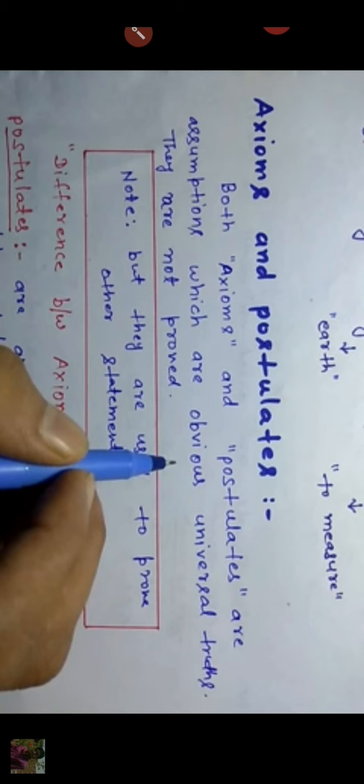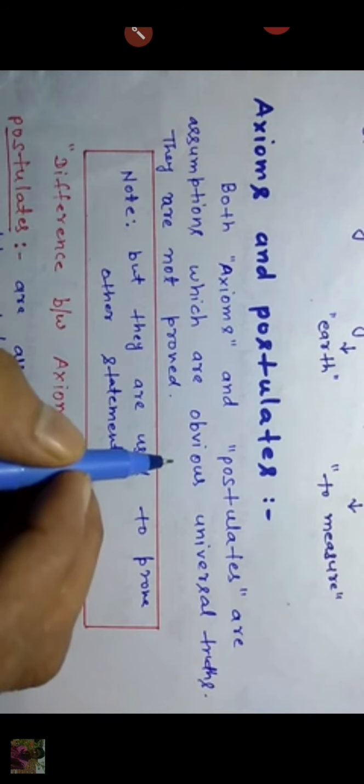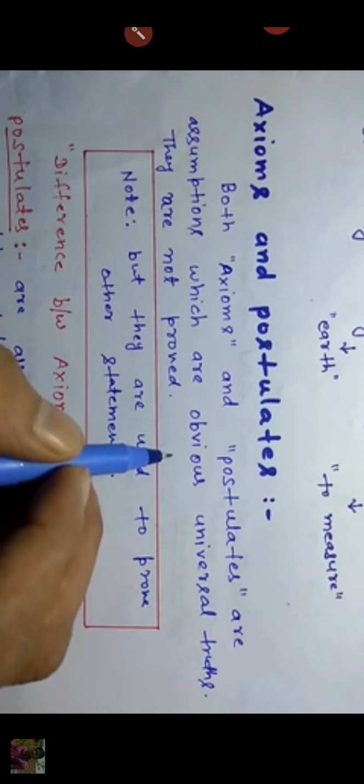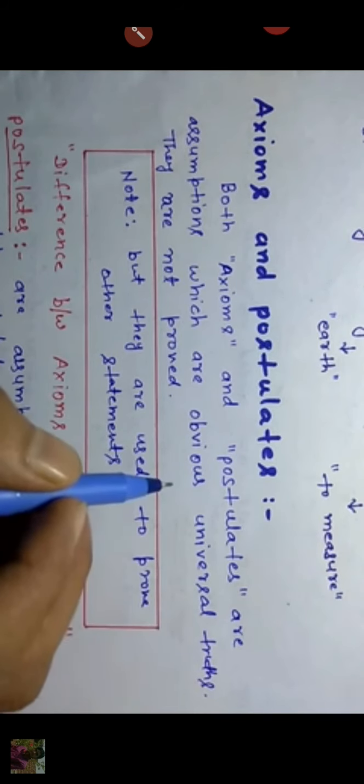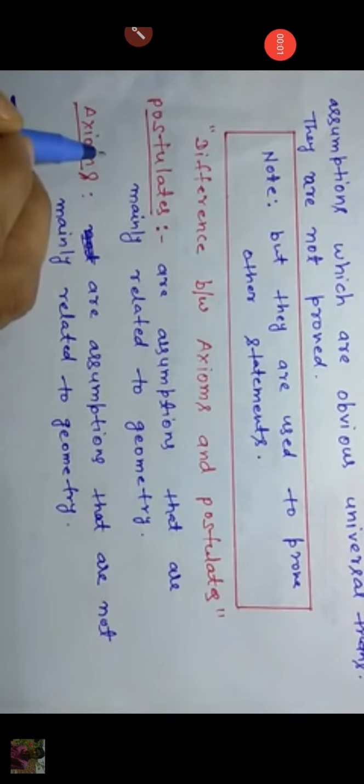Let's see, if I told you 2 plus 2 is 4, it's a universal truth. If I asked you today what is 2 plus 2, you would tell me, yes ma'am, it's 4. And if I asked after 20 years, you would still say yes, 2 plus 2 is 4. So that is obvious and universal, and that is called axioms and postulates. Understand? With the help of these axioms and postulates, you can prove other statements.